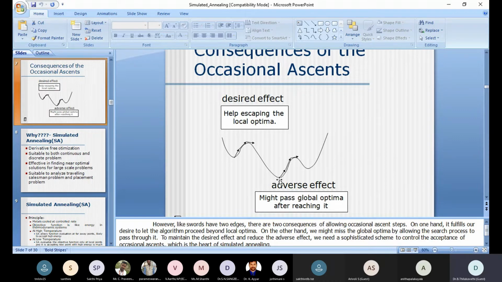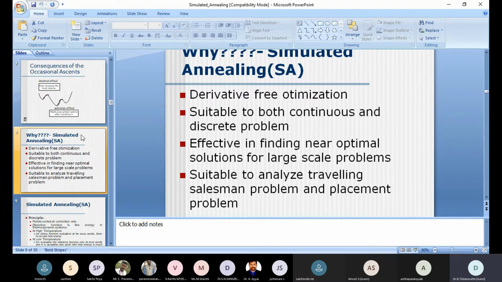Even if it reaches the global minimum, it will check the neighboring points to test whether the other minimum is a global minimum or not. That is the consequence here. So that is how we are going to approach this.